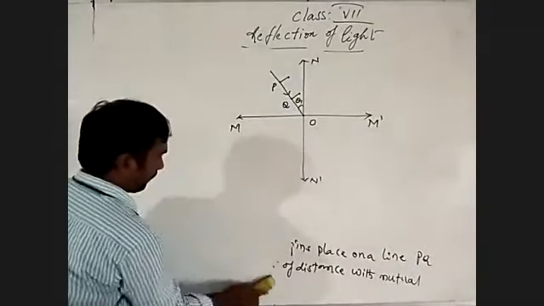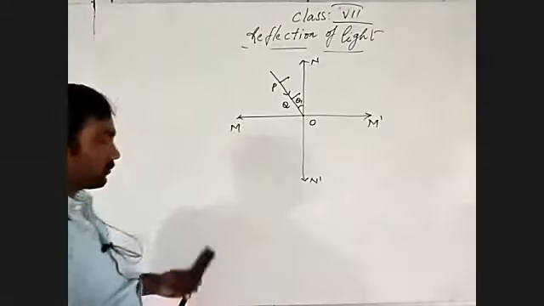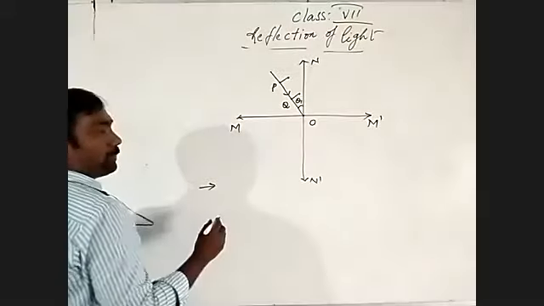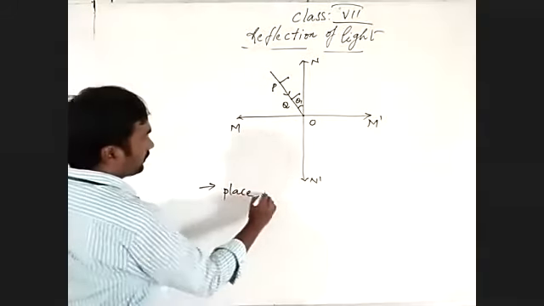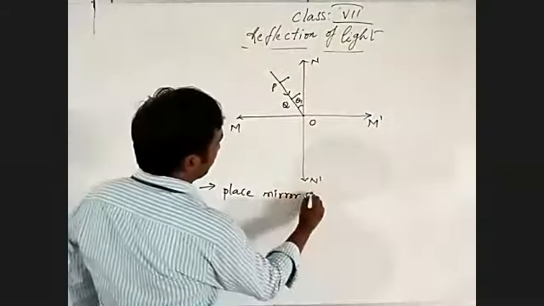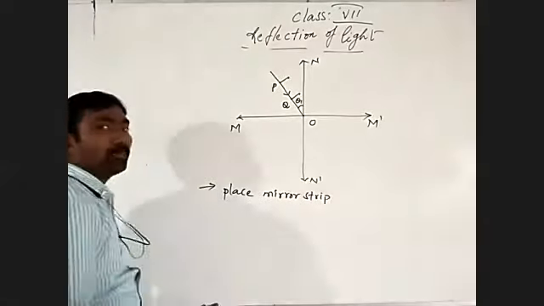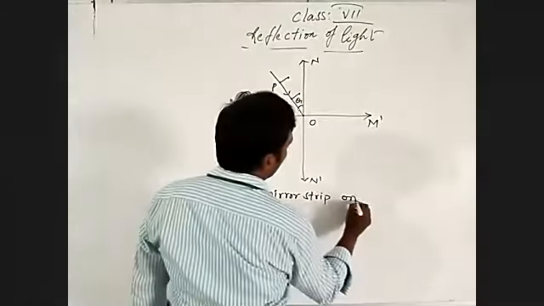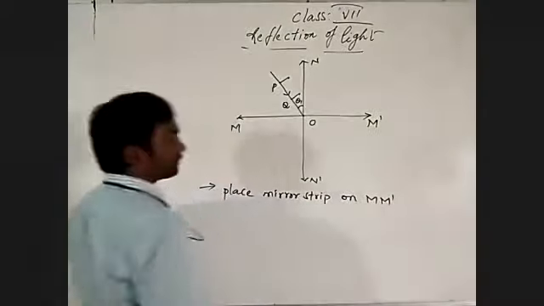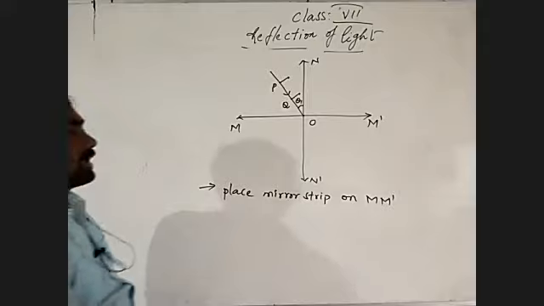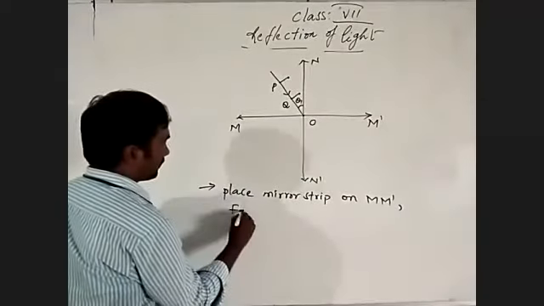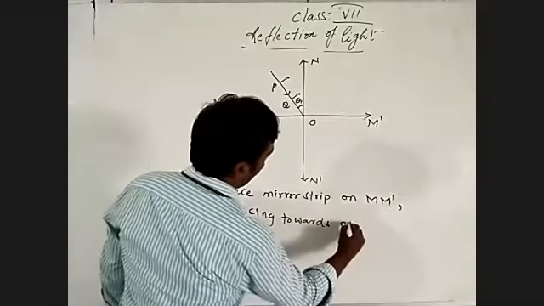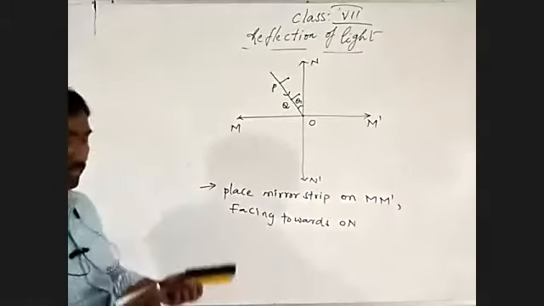One more point. Next I am going to place a mirror strip. Strip means a small mirror. Place the mirror strip on M dash, facing towards the ON line.